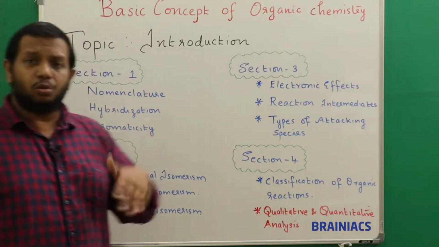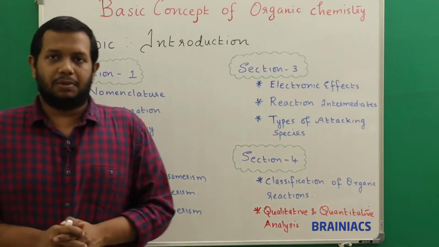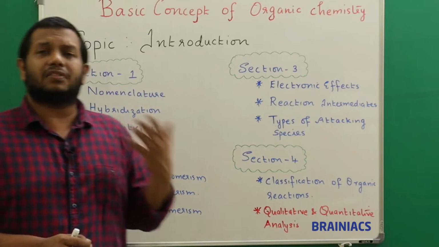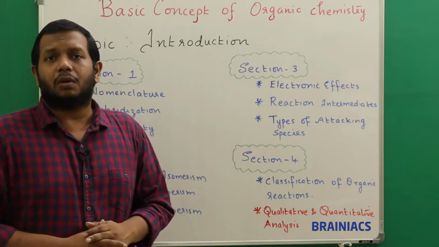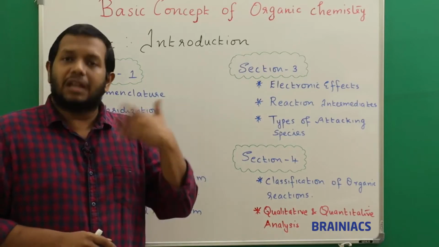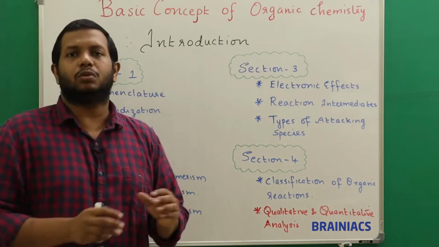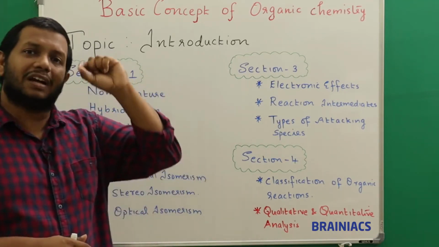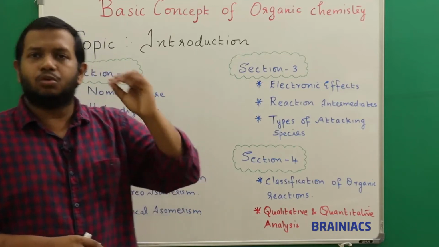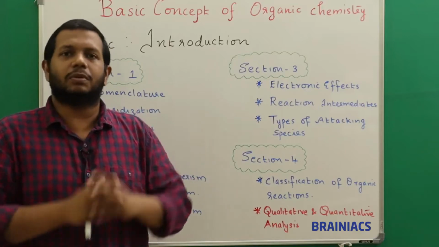We will look into how to name an organic compound, and what the different types of naming available are. Then we try to understand the concept of hybridization with respect to organic chemistry. Hybridization we will explain in detail in a chapter called chemical bonding, but here, with respect to the carbon that forms the fundamental of organic chemistry, we will explain the hybridization of the carbon and how to understand the hybridization of different compounds in organic chemistry. These things we will discuss.